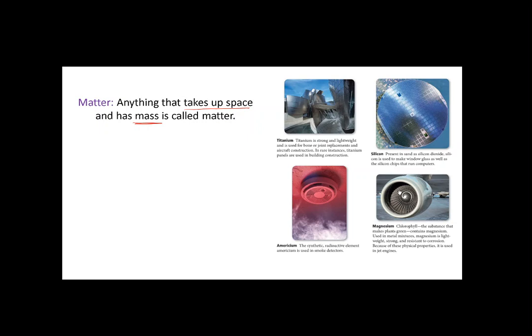it's a matter. Maybe some matter, we can see it, like liquids or solids. Sometimes we cannot see it, like some kind of gases, like the air. Air is a matter. It's around us and we cannot see it, but it takes up a space and it has a mass, so it's considered as a matter.